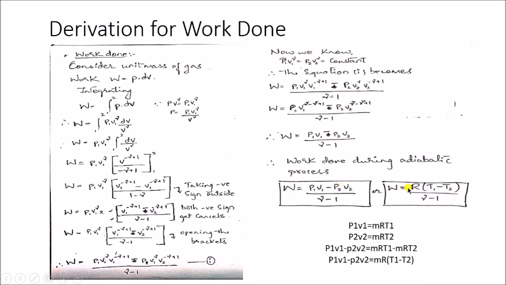So you can use these both equations. When to use first and second: if they have given you pressure and volume at initial and final state, you can use the first formula. And if they have not given you pressure and volume, but they have given the characteristic gas constant as well as the initial and final temperature, at that time you can use this equation.